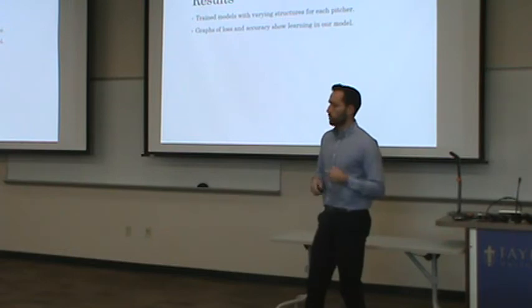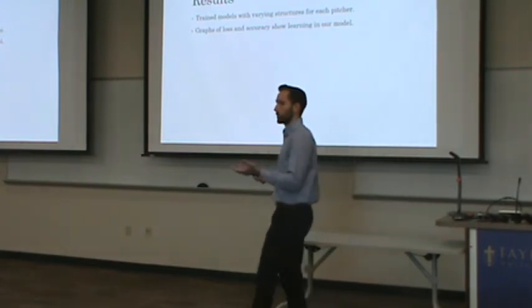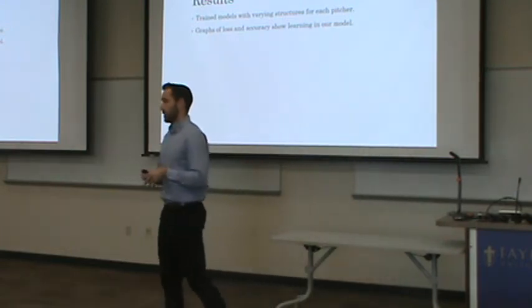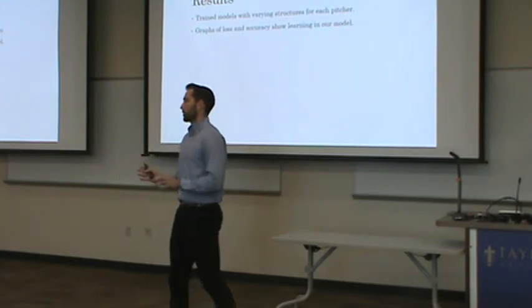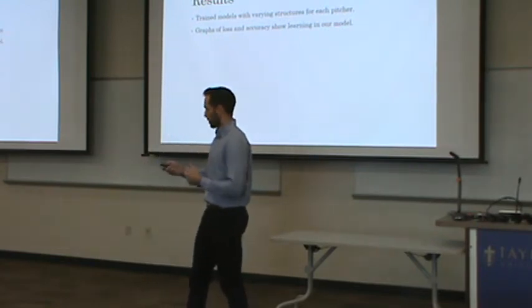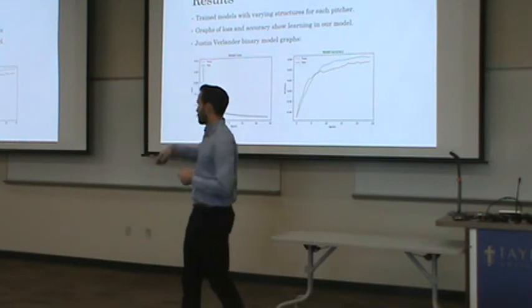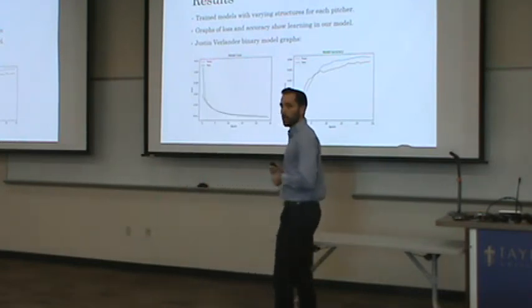So we can graph our loss and our accuracy. Our loss would be our cost function, our error, across each epoch. An epoch is one pass through of all the data, and we'll do this over and over again. And so here's an example of these graphs for Justin Verlander, the binary approach.